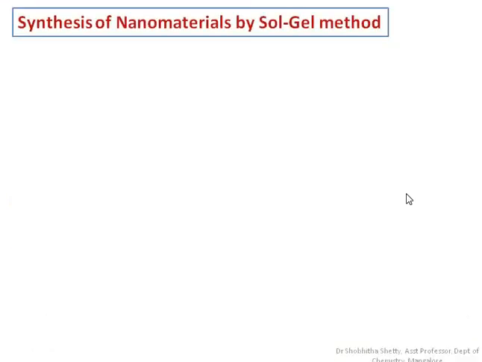The first one, we will be studying about the synthesis of nanomaterials by one of the important methods that is usually followed, that is the Sol gel method. So what is this Sol gel method? As the name indicates, it involves the synthesis of nanomaterials through the formation of sol and gel, and finally drying the gel to get the desired nanoparticles.